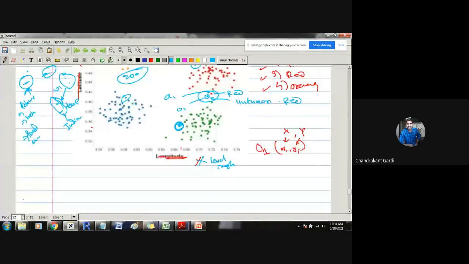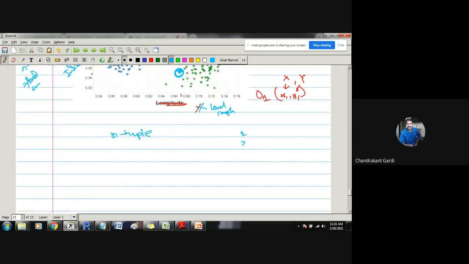Whenever a new observation comes in, we will find the closest observation in the data set and see how that closest observation is behaving in terms of class level. Based on that, a class level will be assigned to the new observation, right? Whenever a new n tuple is provided, whatever available n tuples are there: first observation, second observation, up to the 200th observation. So first variable, second variable, up to the nth variable. This is the first n tuple, this is the second n tuple, this is the 200th n tuple.